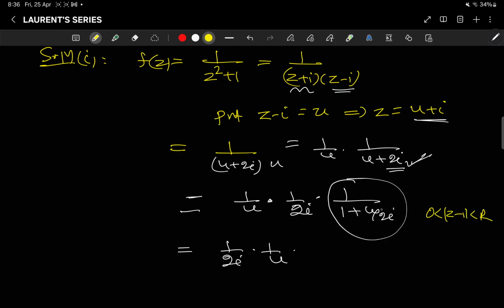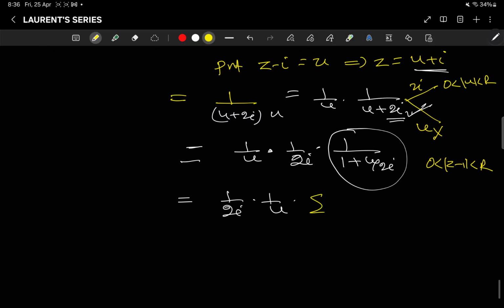So we take only 2i common, right? We move only in one direction. We just take 2i common. We will not take u common, because we need 0 less than |u| less than r. So here it is the summation of (-1)^n (u/2i)^n with |u/2i| less than 1.